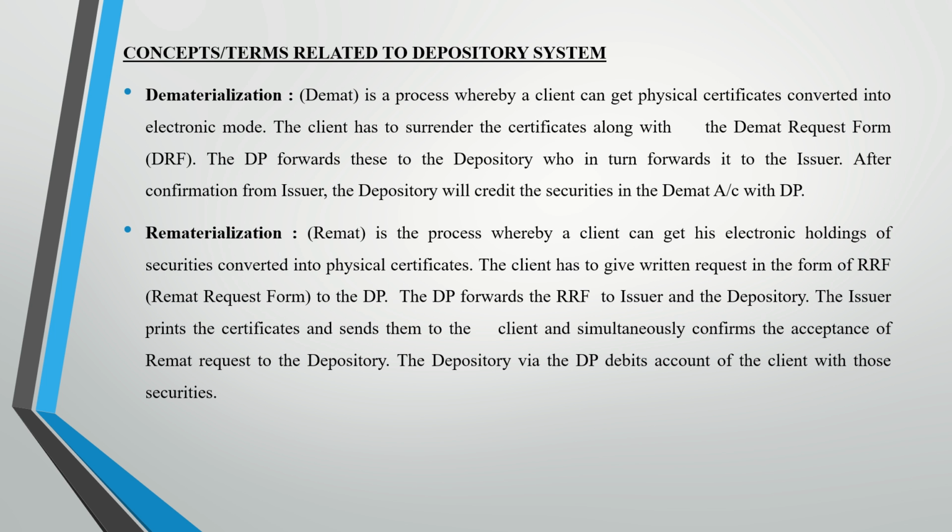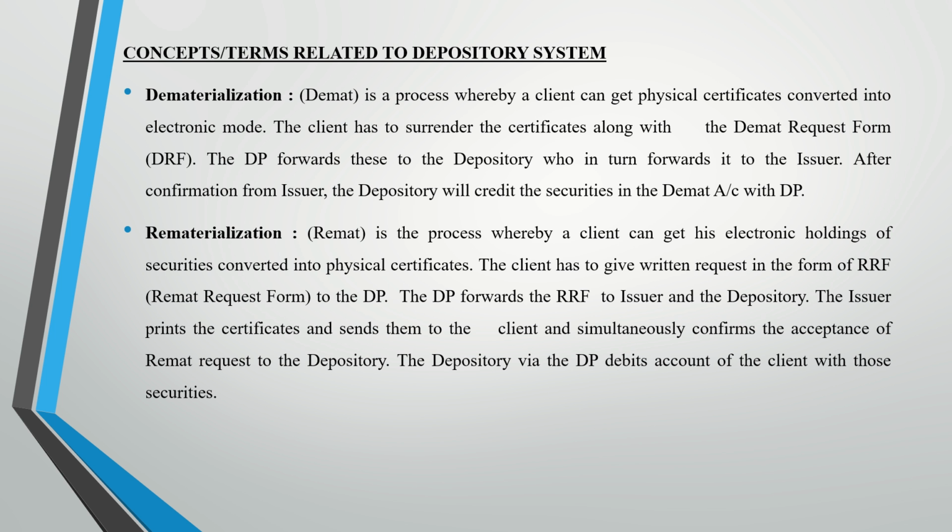This depository participant sends this form to the issuer company as well as to the depository system. Once the form is received by the company, the company will print the certificates in physical mode, send those certificates to the client, and confirm the acceptance of the remat request to the depository. And here the depository, through the depository participant, debits the account of the client.